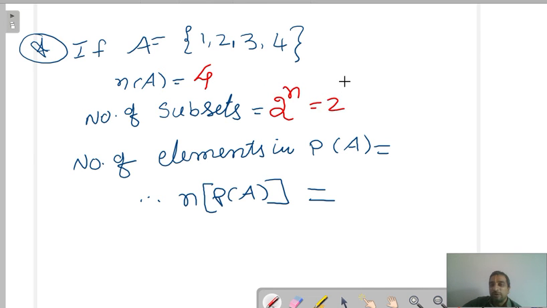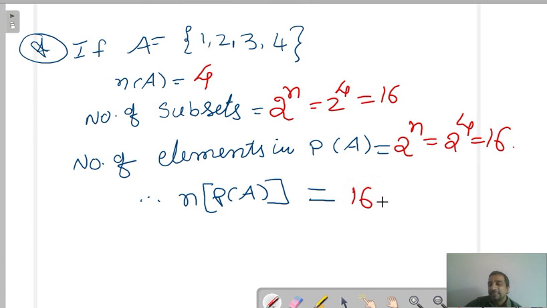It's nothing but 2 power 4, that is 16. Very good. All these 16 elements will be in the power set. Exactly 16. We can say the number of elements in the power set is 16.